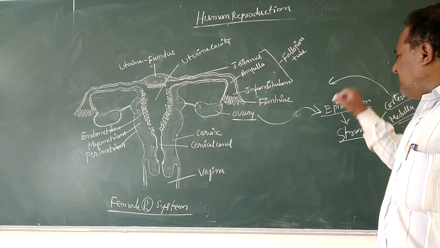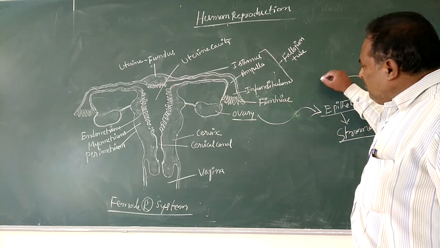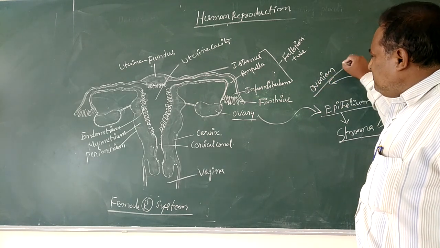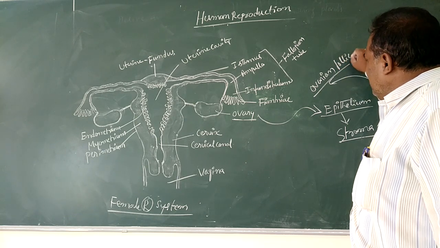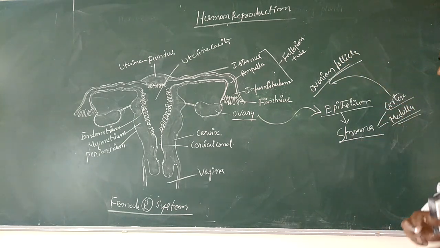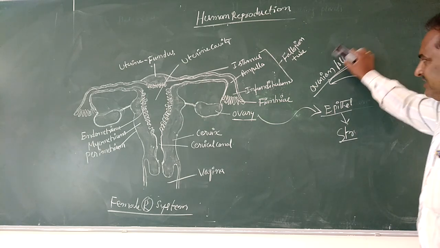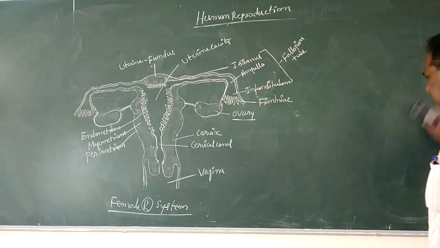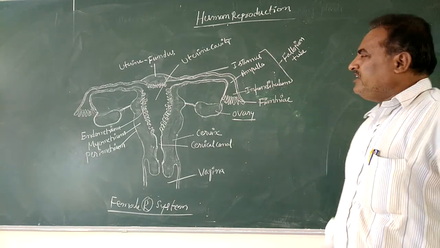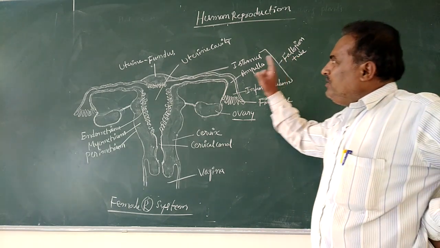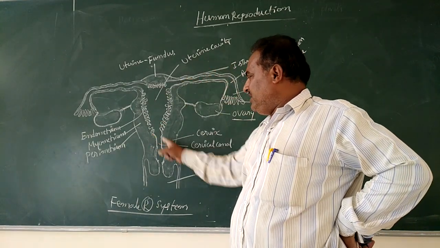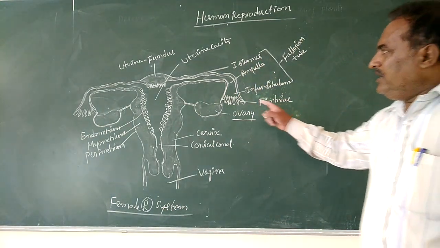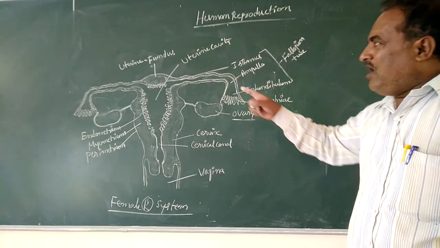At the cortex region of the ovary, developing ovarian follicles are found. Ovarian follicles are developed particularly at the cortex region of the ovary. The second one, accessory sex organs, includes fallopian tube, uterine cavity, cervix, and vagina. First one is the fallopian tube or oviduct.